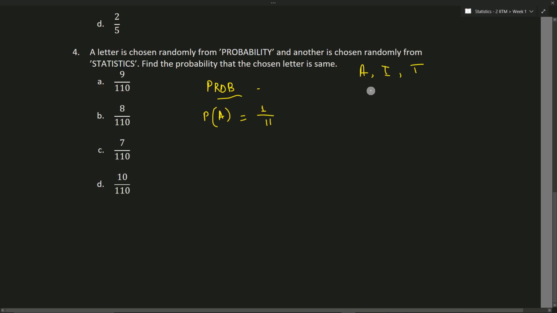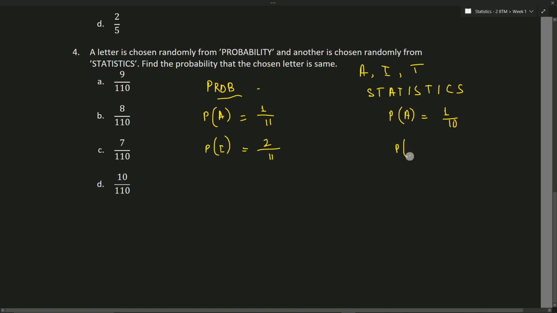So in the word statistics, what is the probability of getting A? That is nothing but there is only one occurrence of A divided by the total number of letters in statistics, that is 1 by 10. So what is the probability of getting I? In probability the occurrence is 2, so 2 divided by 11.